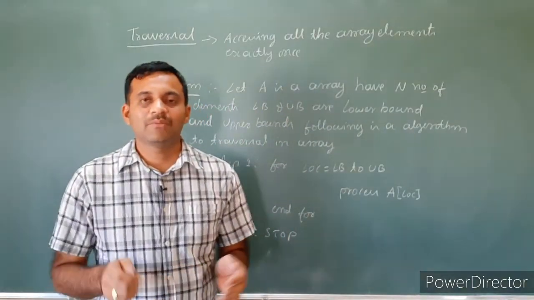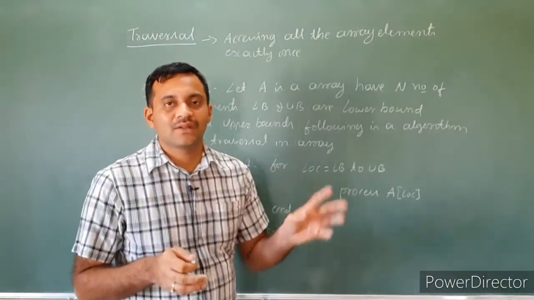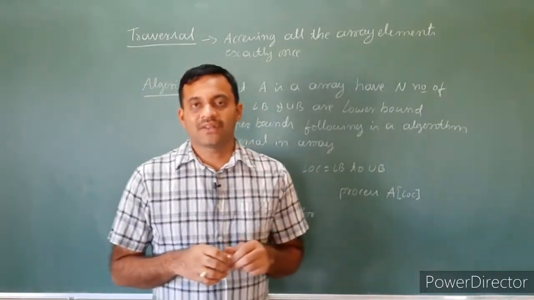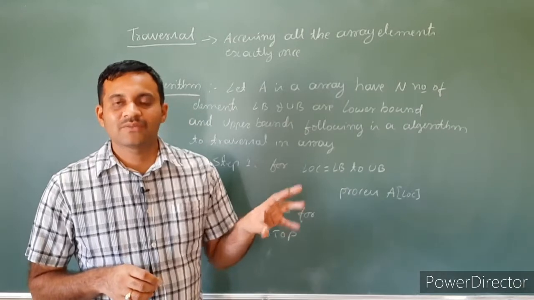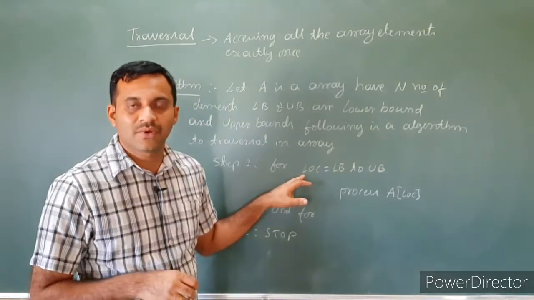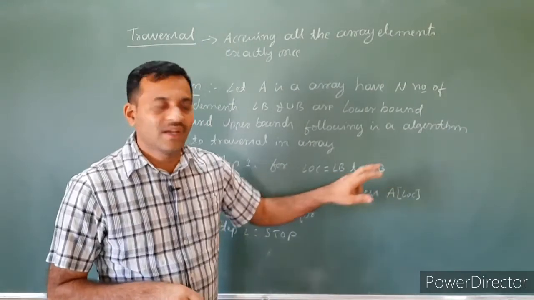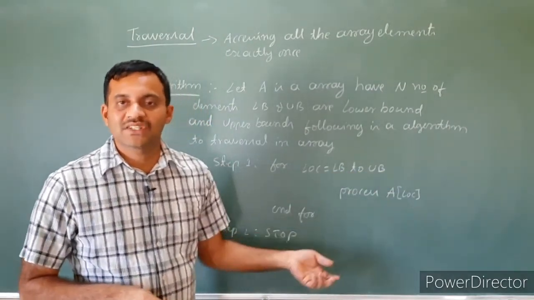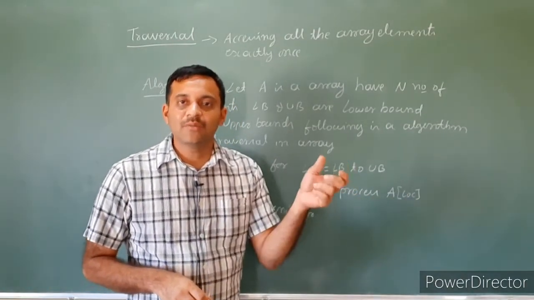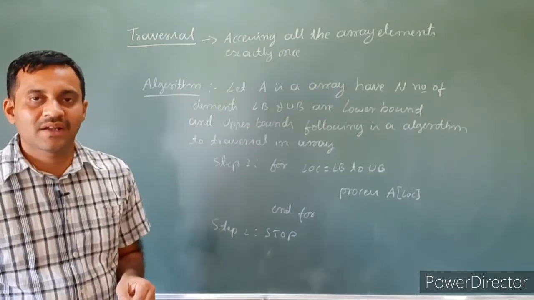For example, to find the biggest among array elements, to arrange the array elements, or to search for the location of an element, we have to access all the array elements. How to access? We access elements from position 0 to n minus 1, so that is the for loop. Location equals lower bound to upper bound, LB to UB. Then process stands for any operation on an array element, that is A of location. Location identifies each element of an array. End for, stop of the algorithm. This is a simple algorithm for traversal.